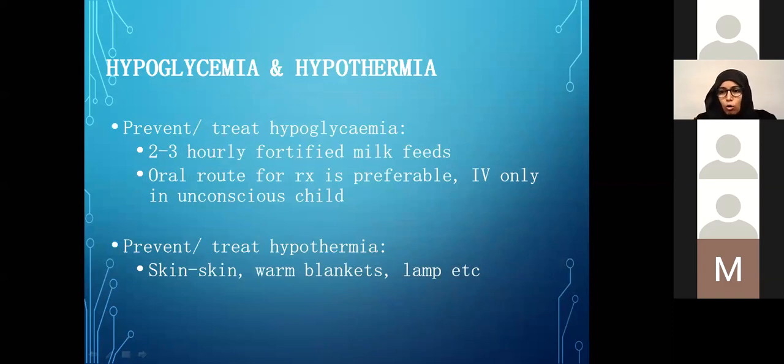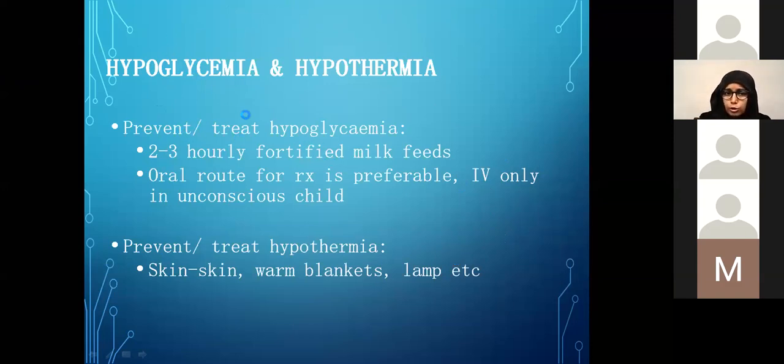So we know that all the PCM kids are at higher risk of developing hypothermia because of the lack of body fat, and hypoglycemia because of the lack of glucose reserve. They do not have any protein or fat left to generate glucose if they are not getting it from outside. In the early stabilization phase, these are the most common steps to follow. We really want them to not go into hypoglycemia or hypothermia, or if they are already hypoglycemic or hypothermic, we want to treat it adequately.